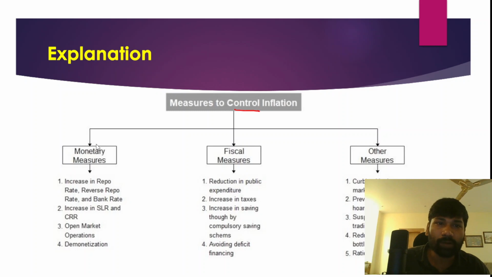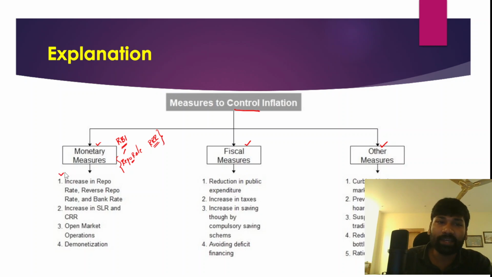One is monetary measures. Monetary measures essentially involve intervention by the Reserve Bank of India, then fiscal measures, and also other measures. When we talk about monetary measures, you very often hear about the repo rate and the reverse repo rate. Repo rate and reverse repo rate are used by RBI as an instrument to control inflation in the economy, right?